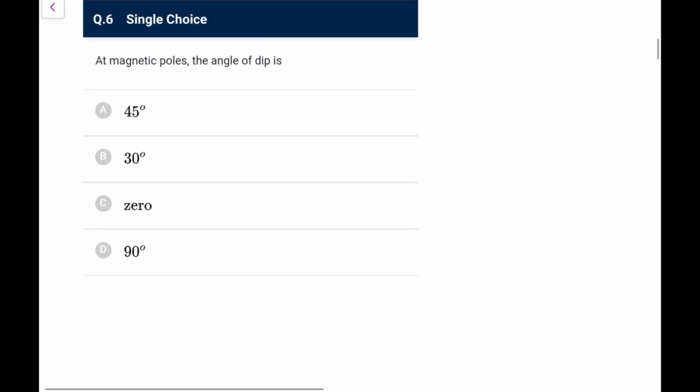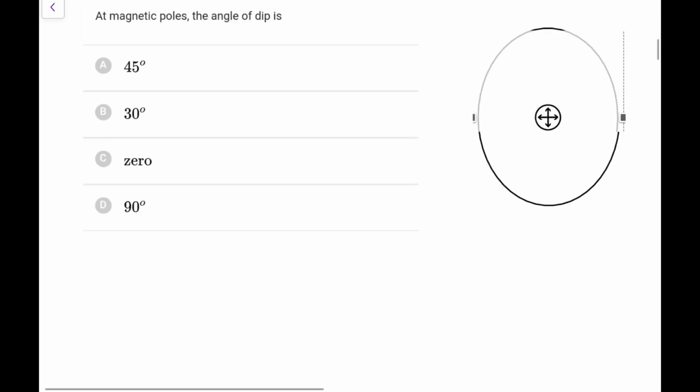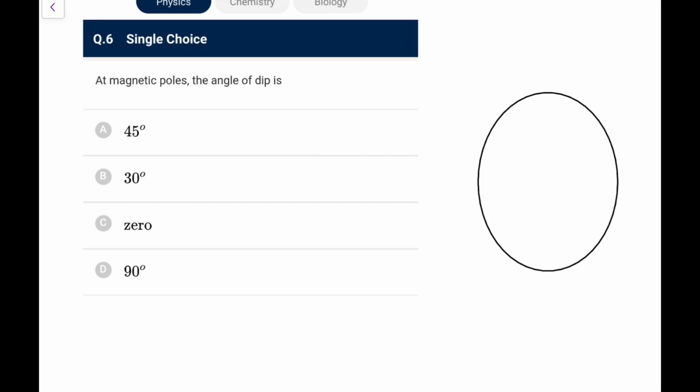Next, at magnetic poles the angle of dip is, if you can remember, the answer is easy, I'm just trying to explain more things to you. So what happens at the magnetic equator, let me take it like this, in reality it is tilted, let me take it like this, let these be the magnetic poles and equator. So at poles the magnet would be like this. So we can say with respect to horizontal, its angle would be 90 degree. So we can directly say at magnetic poles the angle of dip is going to be 90 degree. It is 0 degree at the equator and it is 90 degree at the poles. Next,